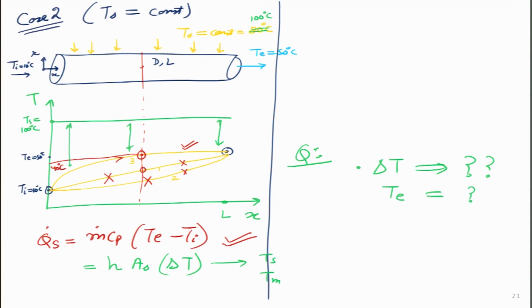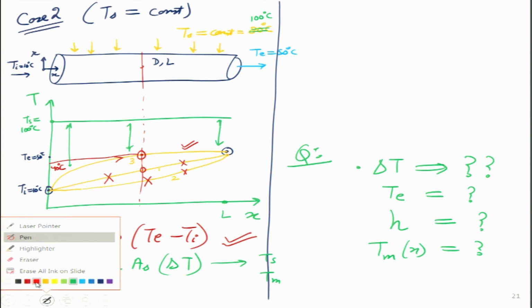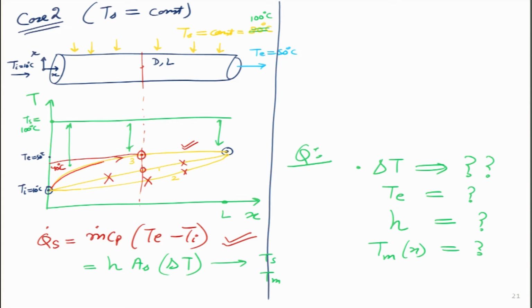Next question. How do we find the value of h? How do we find the temperature of the fluid as a function of x? Because this curve that we are seeing over here is a very unique curve, it is not a linear curve. So, how does it change with x? These are very interesting questions.